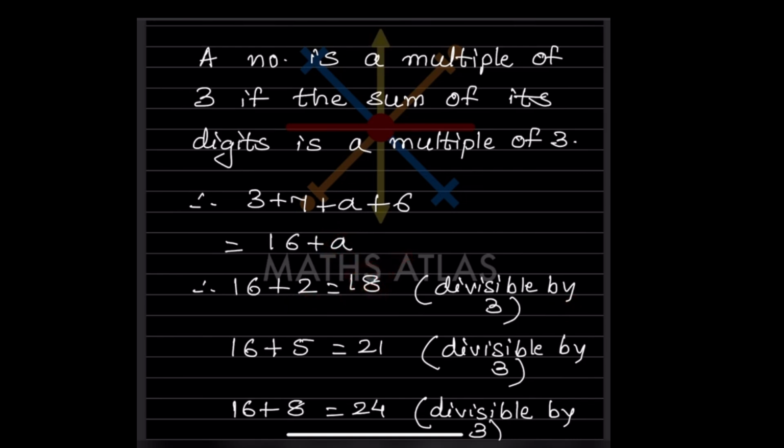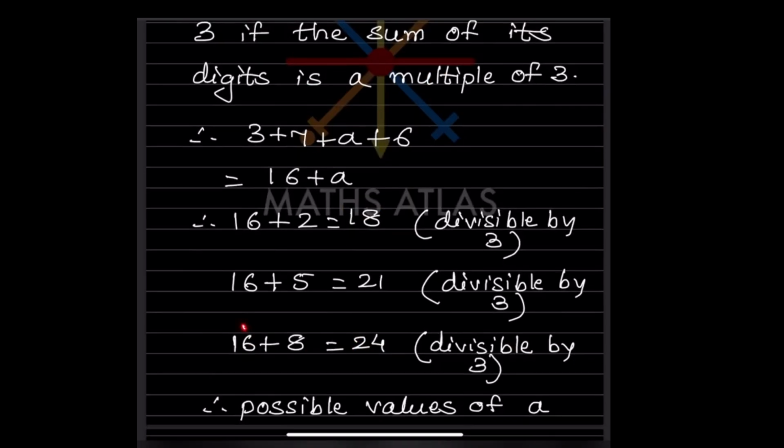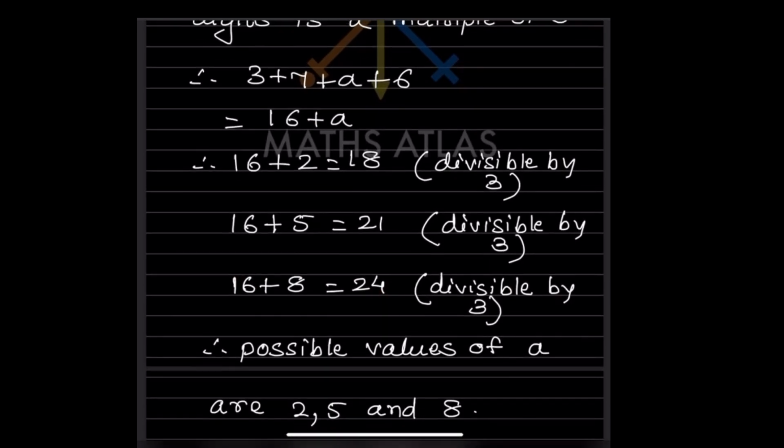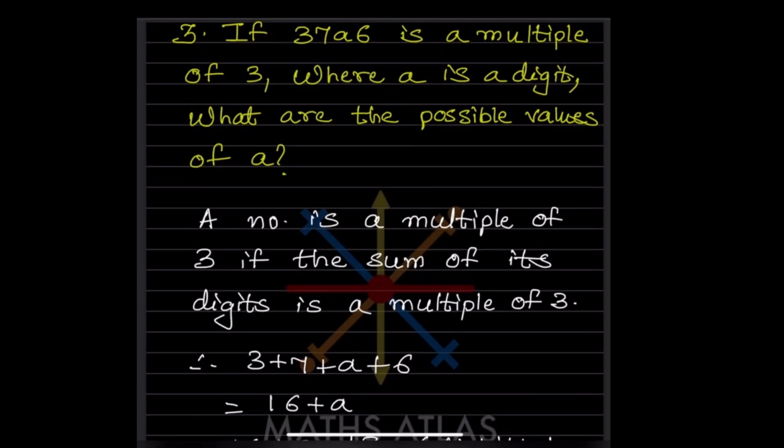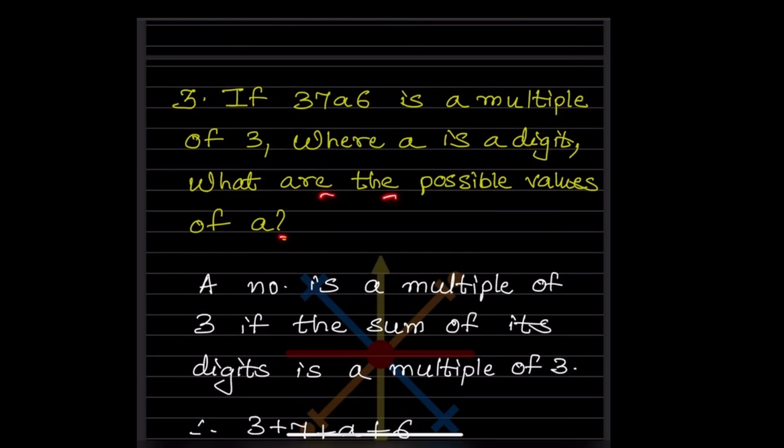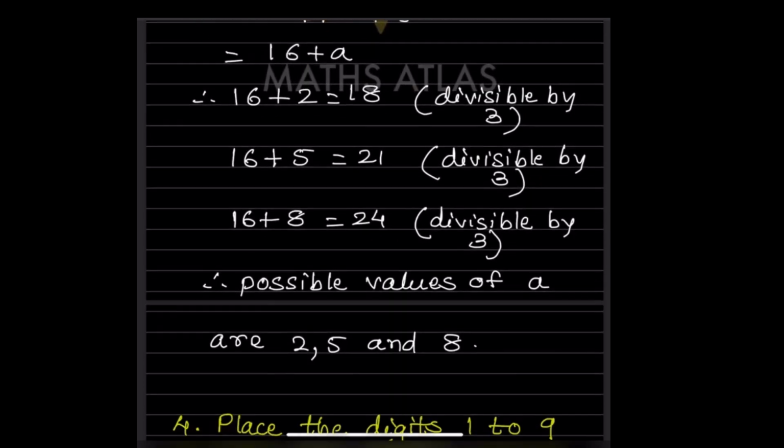Now if we put 5, 16 plus 5 will be 21. So 21 will be divisible by 3. Now if we take 16 plus 8, that is 24, that also is divisible by 3. So what they asked is, what are the possible values of A. Now these all three numbers are divisible by 3. So the possible values of A are 2, 5 and 8.